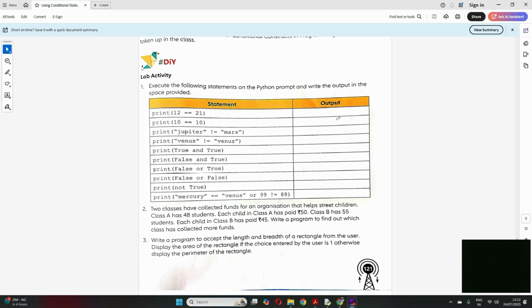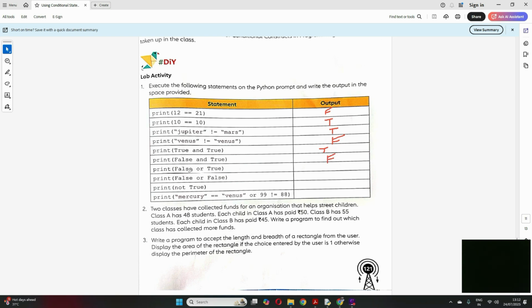See, 12 equal to 21 is false. It is not equal, right? 10 equal to 10 is true. Jupiter not equal to Mars, this is true, correct? Venus not equal to Venus will be false. It is equal, right? So it will be false. True and true: in and both conditions should be true, so this is again true. In and, if one is false and one is true, that is wrong, right? So this will be false.